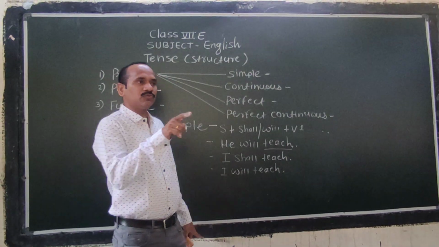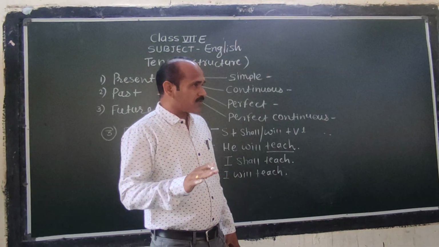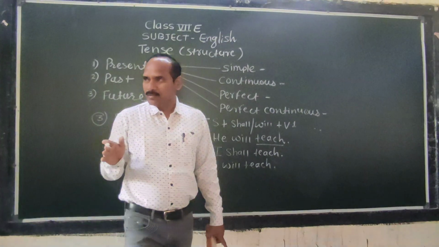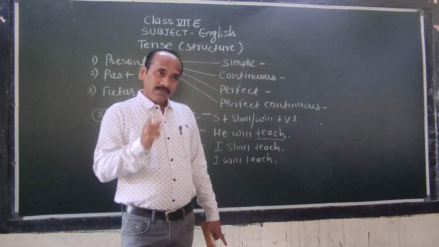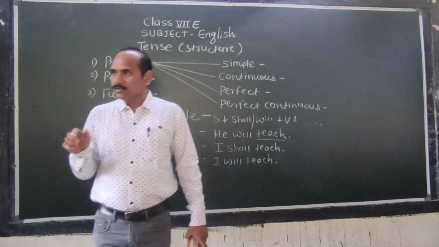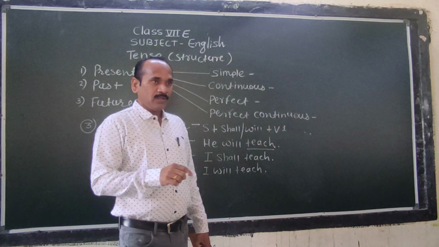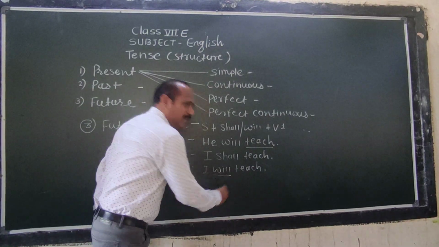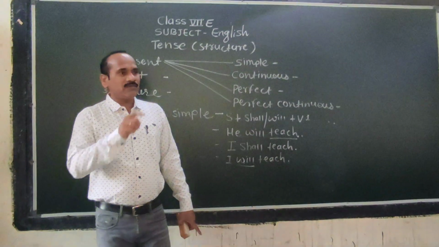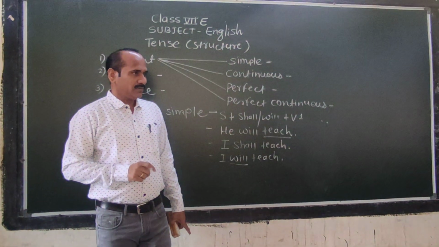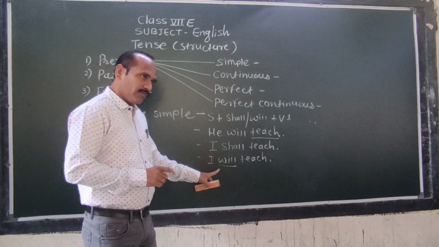I will come to you. For example, you say to your friend, "I shall come to your home," but not certainly. Sometimes you say that I shall come to your home, but it is not certain. If that person is using shall, it is not confirmed that he or she will definitely come there. But if that person is using will, definitely it is certainty. I will come to you 100%. So this is the slight difference between shall and will.